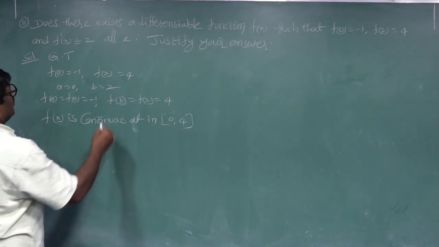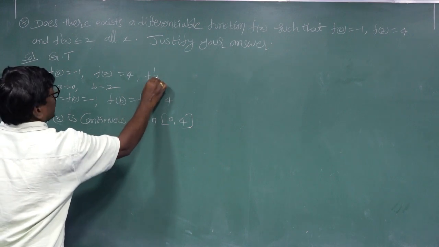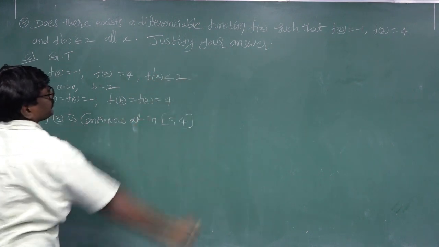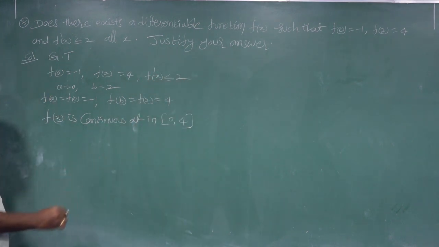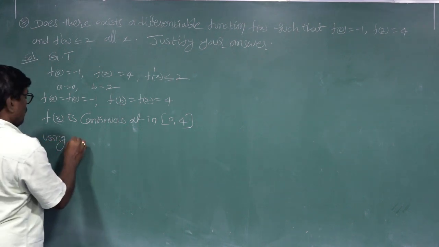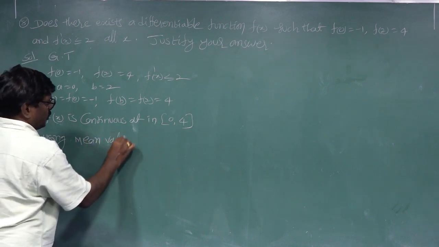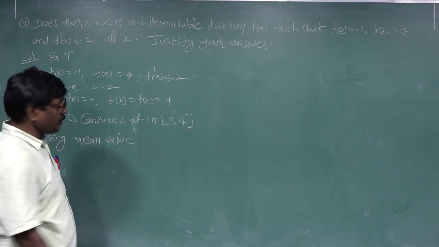Next, it is given that f dash x is less than or equal to 2. We find the value using the mean value theorem, Lagrange's mean value theorem.